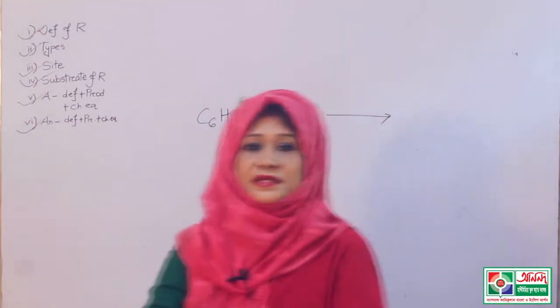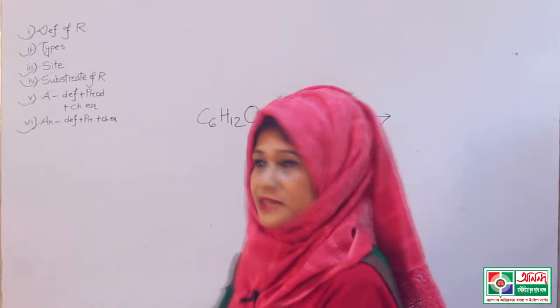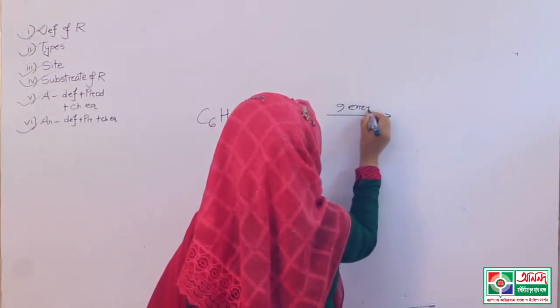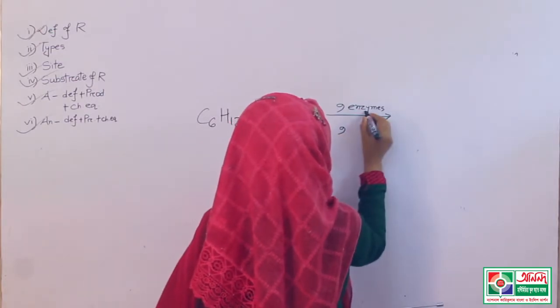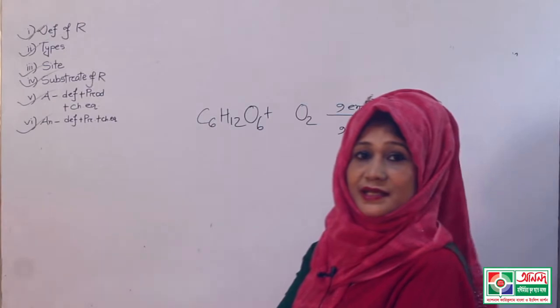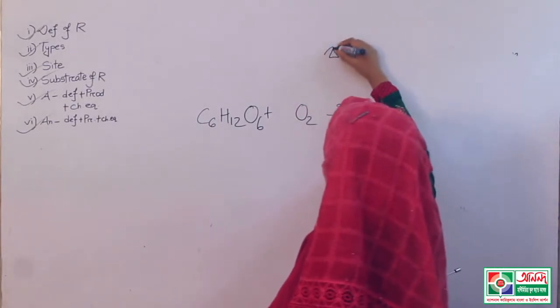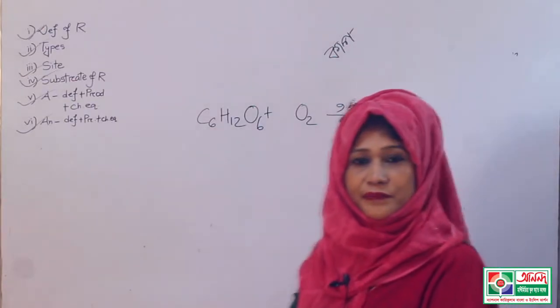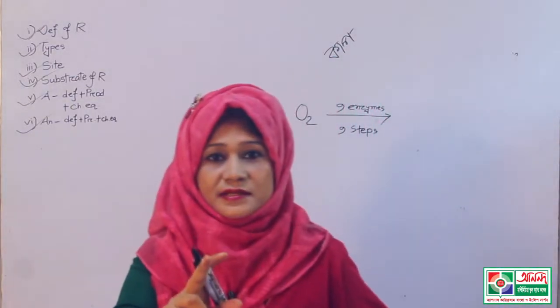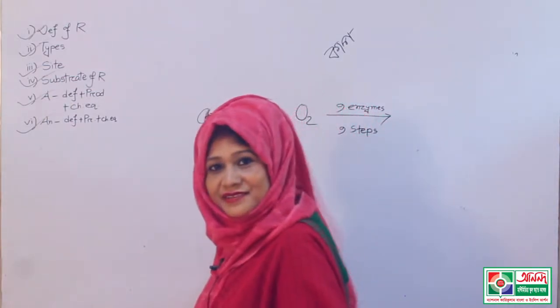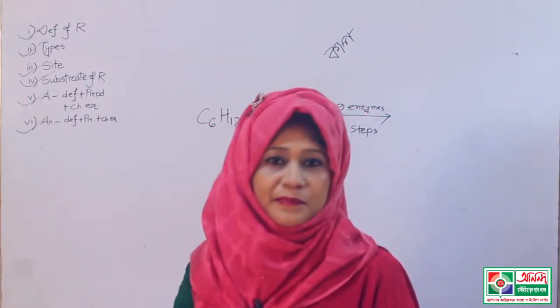9 steps and 9 different types of enzymes, so 9 enzymes and 9 steps, and we get ATP. Photosynthesis requires CO2, but respiration produces CO2.